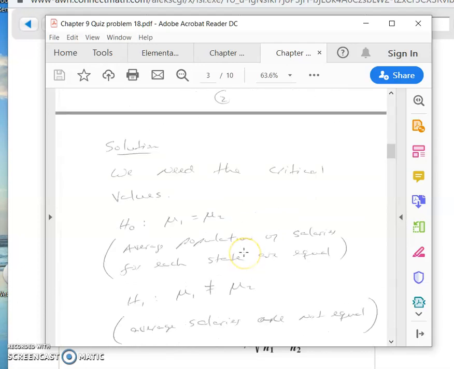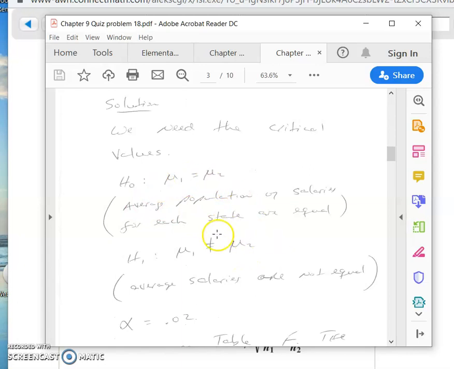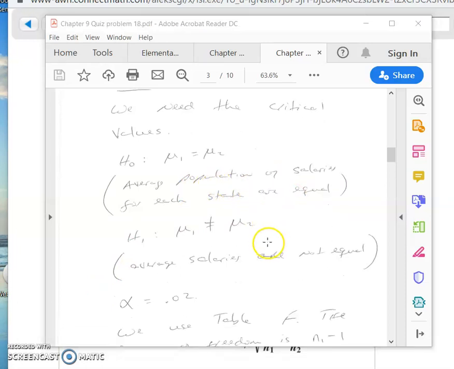Okay, so let's bounce down here. So that's my null hypothesis. What we're saying is that the average, hold on one second. Now, I wrote this, that's my handwriting, but I'm kind of sorry I wrote it that way. It says the average population of salaries for each state are equal. What I was trying to say there is that the average of the populations, okay? So the mu of the salaries for each state are equal. I'm not too crazy about the way I wrote that. I apologize.